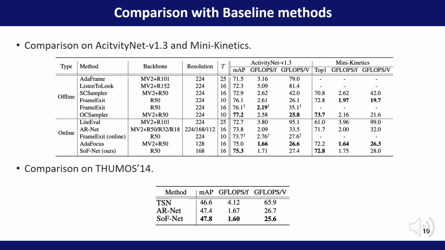This table shows the results compared with existing methods. The situation in which input comes in succession is classified as the online type, and the type that cannot process it this way is called the offline type. In the online type, we achieve competitive accuracy.